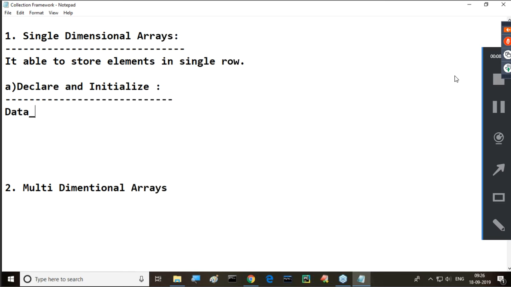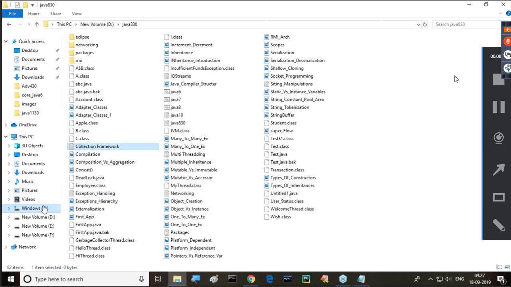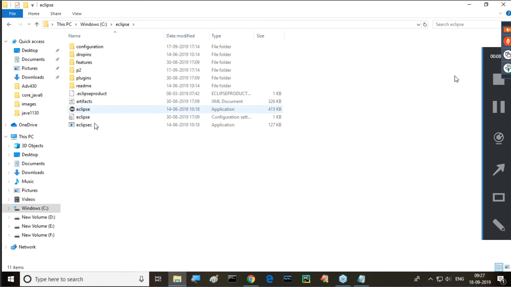We have to provide data type, then square braces, because square braces represent an array, then reference variable is equal to curly braces, where we provide val1, comma, val2, comma, and so on, till val n. All of you are getting it or not? What exactly the syntax is, I'm giving clarity.